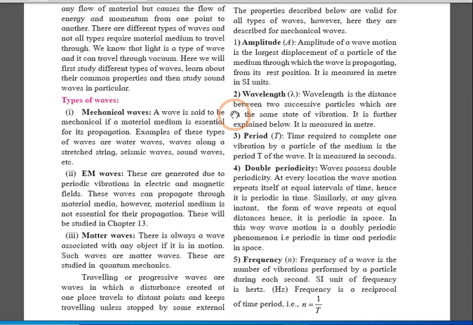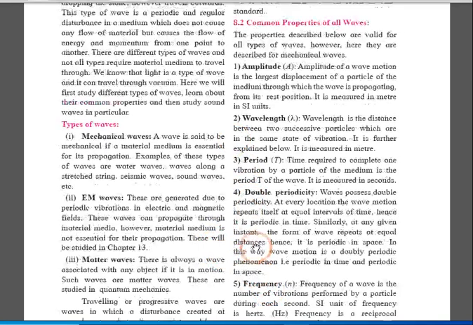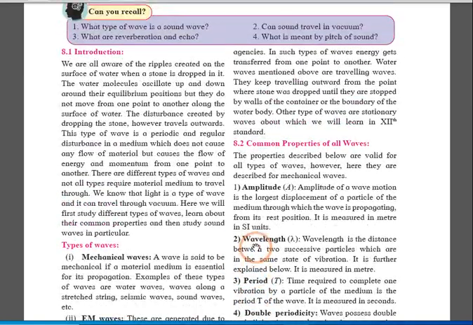Now, when any wave travels from one place to another place without any disturbance, without changing path, without changing form, then that wave is called as traveling or progressive wave. Here, we are going to discuss about two main types of this progressive wave called as transverse wave and longitudinal wave.